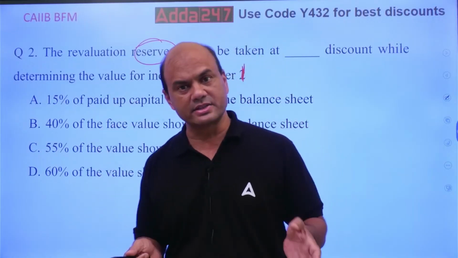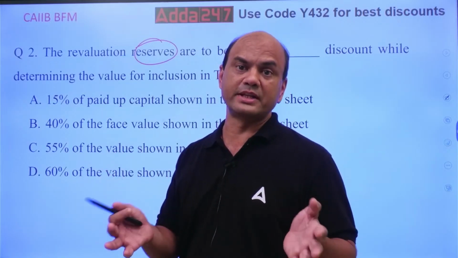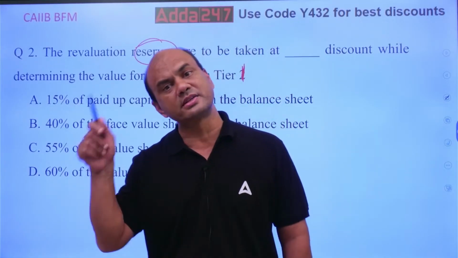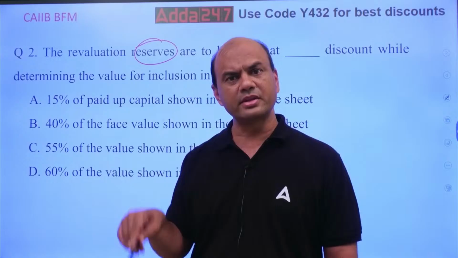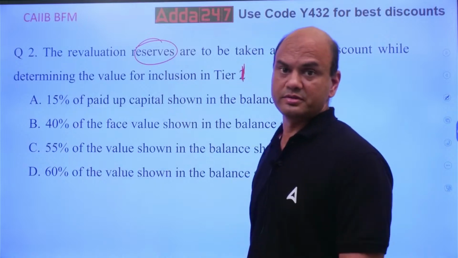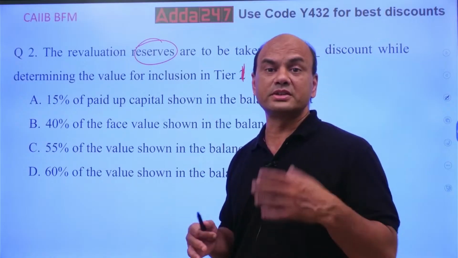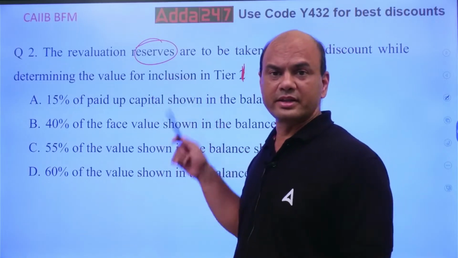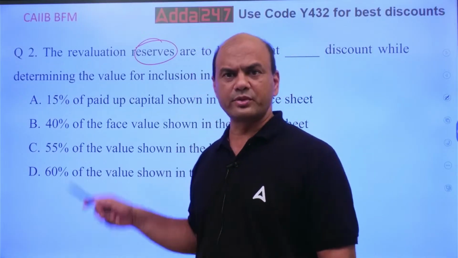Whenever you invest in treasuries, there is a chance that the prices of the bonds might go down heavily. If tomorrow the market surges or interest rate goes up heavily, immediately the prices of the bonds will go down. So in that case, this revaluation reserve is used. It is basically a reserve kept for forthcoming, unseen losses in treasury. Now, where is this included? This is included in tier 1 because it comes from your net profit only.